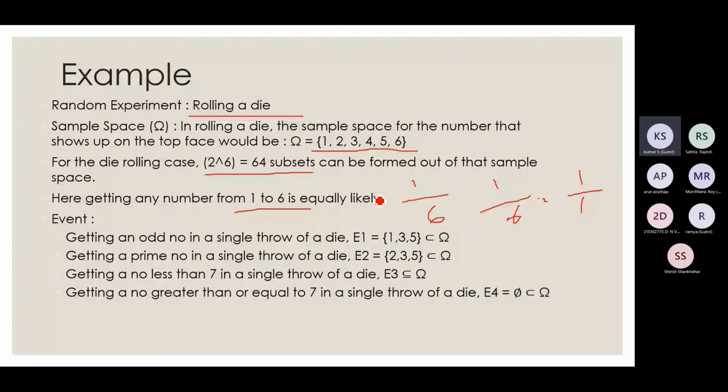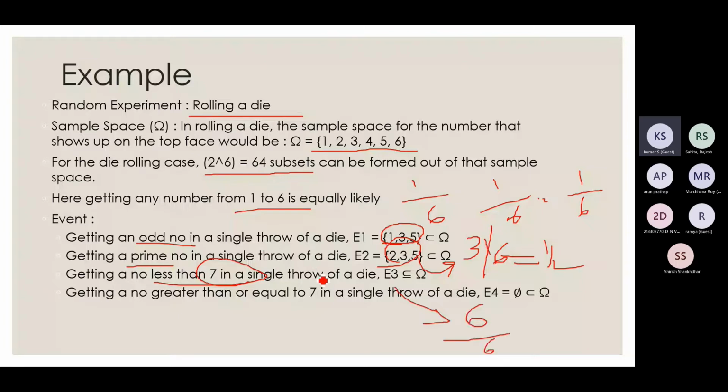Similarly, getting a prime number. Out of this 1 to 6, 2, 3, 5 are prime numbers. So again, I have 3 out of 6 options in my favorable outcomes, so my probability will be 1 by 2. Getting a number less than 7 in a single throw of a die. As you can see, all the numbers 1, 2, 3, 4, 5, 6 are less than 7. Hence, that is my full sample space. All outcomes are favorable, so my probability will be 6 by 6, equal to 1.